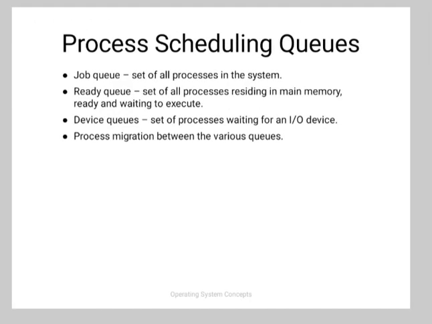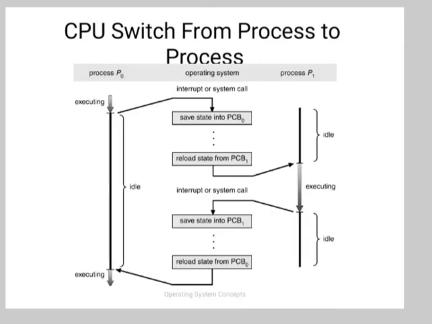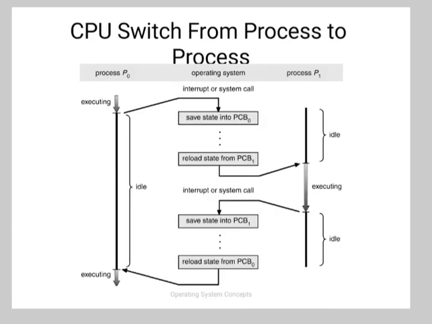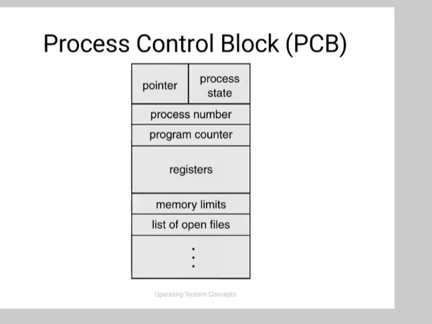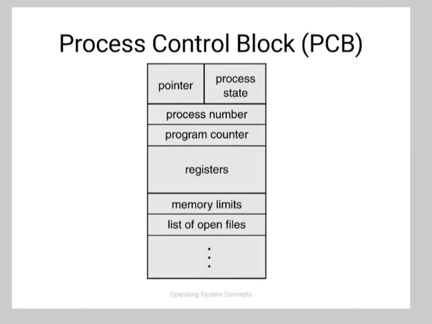Next is process implementation. A data structure called the process control block is used by the operating system to keep track of all information concerning a process. The operating system maintains a table of process control blocks with one entry per process. The process control block contains many pieces of information associated with a specific process. The first one is the process number. Each process is identified by its process number, called process ID. Next is priority. Third one is the process state.